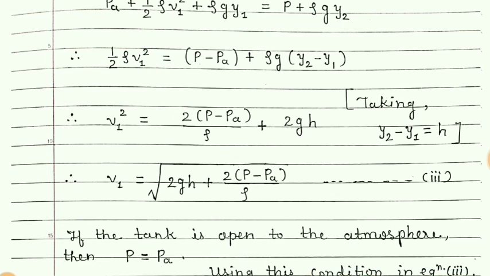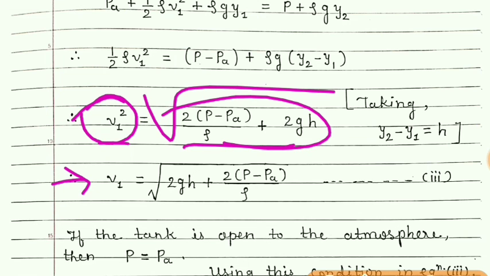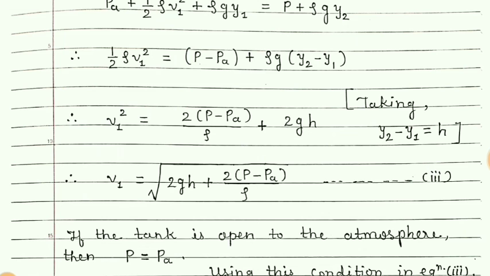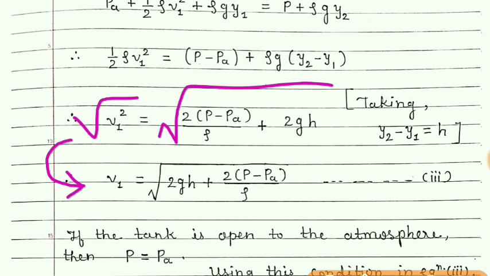Now taking the square root on both sides, the square root of V1 square is equal to V1, and here this term is in the root. Simply we have taken the square root on both sides, so this term becomes V1.